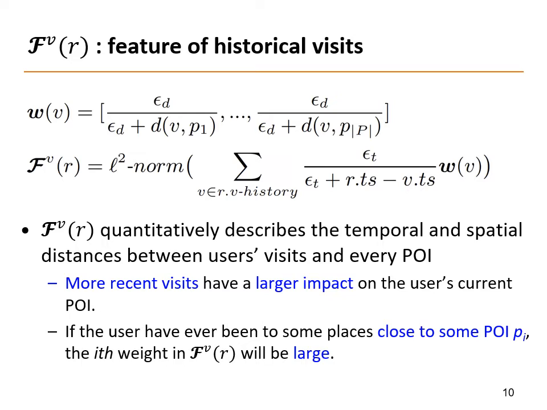Above, dvPI is the spatial distance between the visit V and the ith POI PI. The ith item in WV is the spatial relevance measure between V and PI. The coefficient yt divided by yt plus r.ts minus v.ts is an influential factor of the time step of V. Parameters yD and yt are distance-concerned and time-concerned smoothing vectors respectively. It is evident from the definition of FVI that if the user has ever been to some places close to some POI PI, the ith weight in FVI will be large.